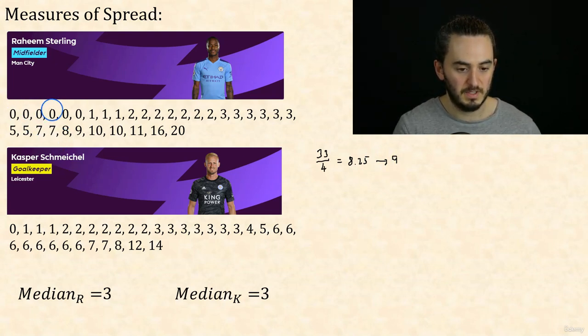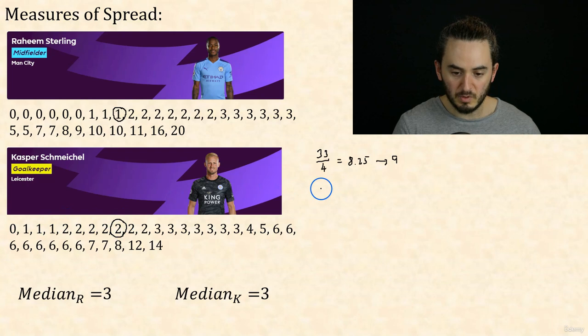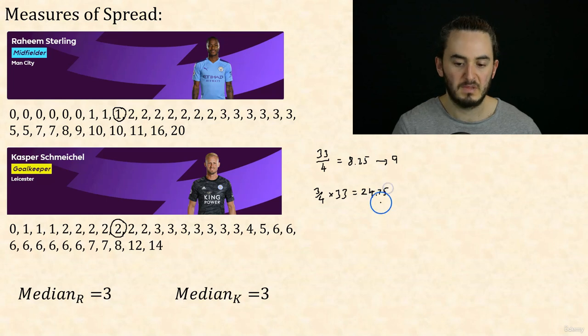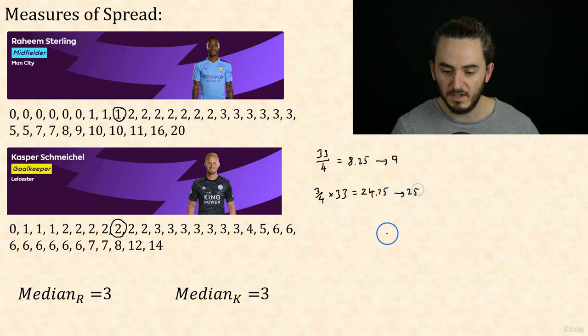So 1, 2, 3, 4, 5, 6, 7, 8, 9. So Sterling's lower quartile is 1, and for Schmeichel, it's 1, 2, 3, 4, 5, 6, 7, 8, 9. So his lower quartile is 2. And for the upper quartile, we do 3/4 of our number of data points, and 3/4 of 33 is 24.75. So since it's not a whole number, we'll round up to the nearest whole number, which is 25.